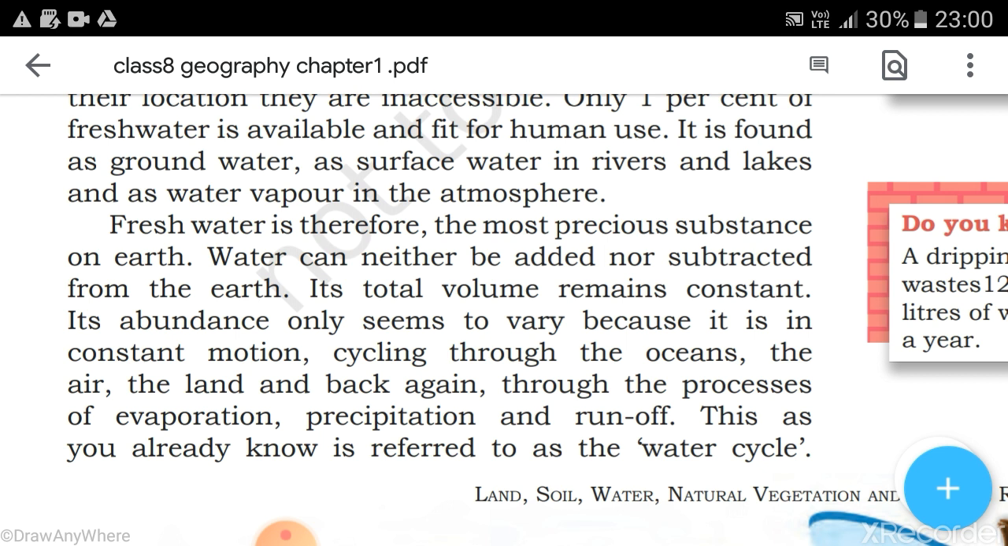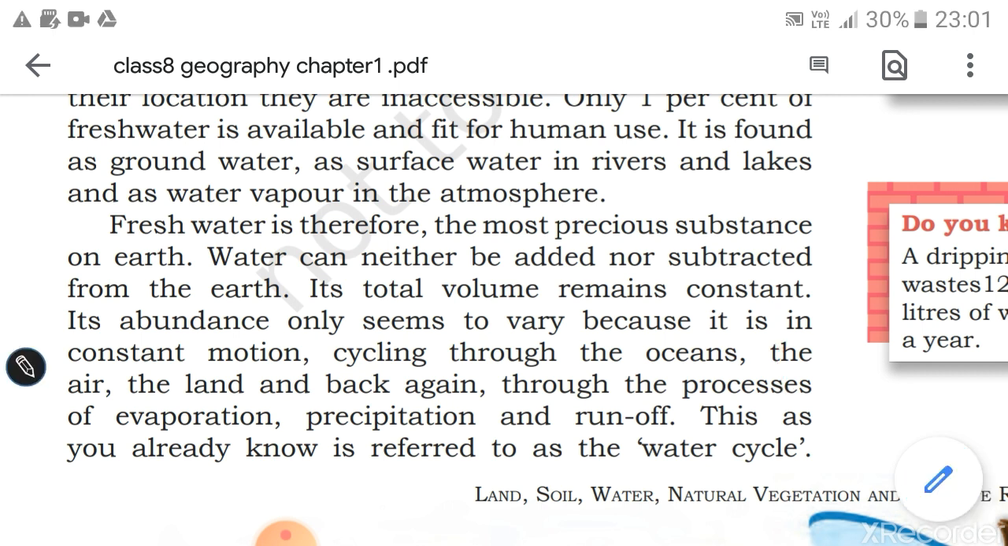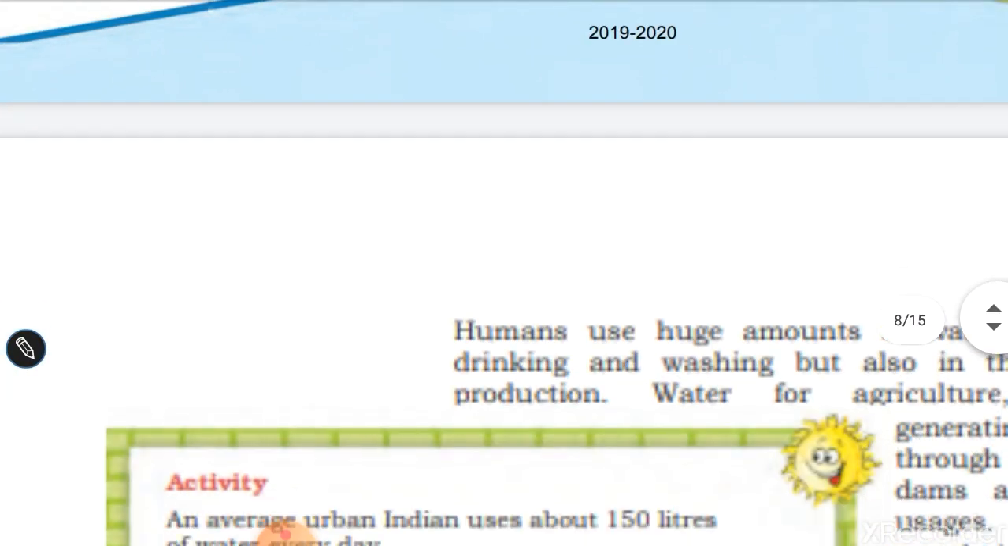Fresh water is therefore the most precious substance on earth. Water can neither be added nor subtracted from the earth. Its total volume remains the same. Its abundance or plentifulness only seems to vary because it is in constant motion, cycling through what I was mentioning as the water cycle.